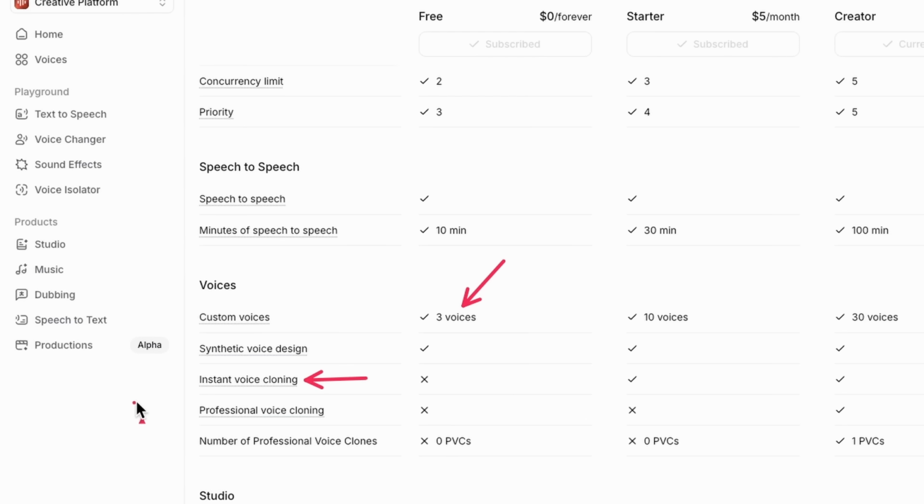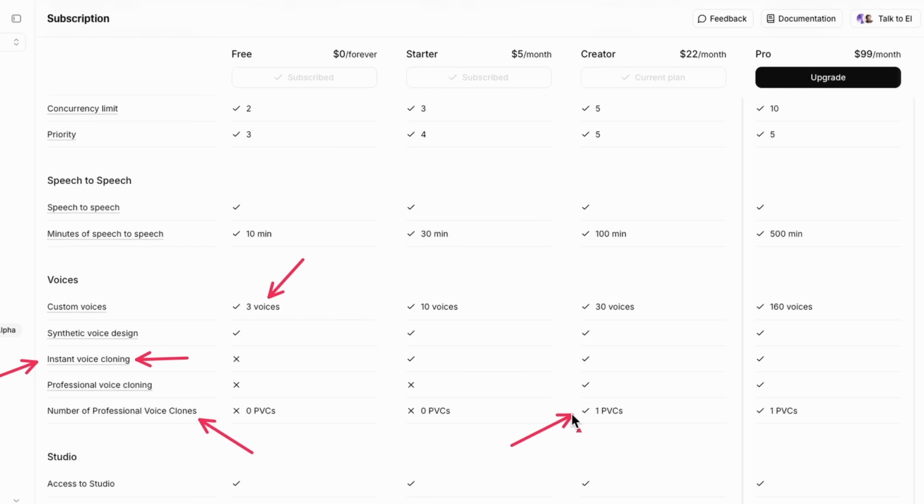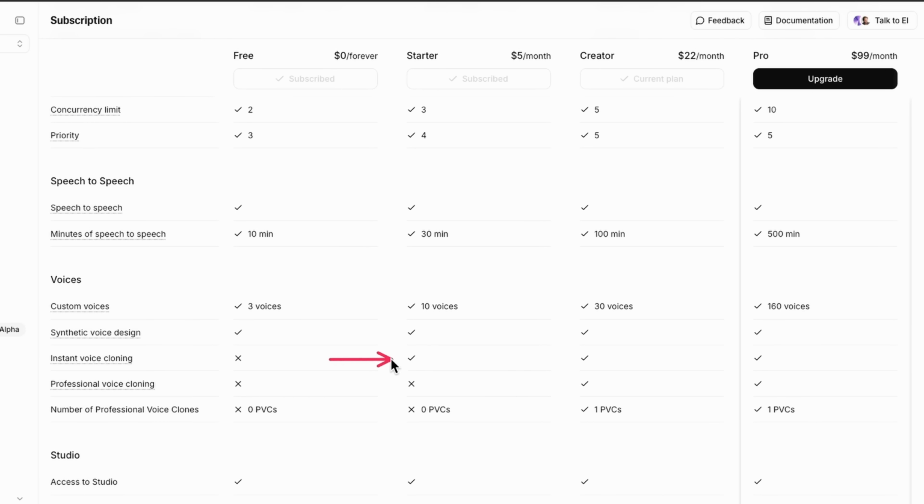And for some people, that instant voice clone sounds really good. However, I have a very weird accent, which is why I need a professional voice clone. To get one of these, you have to get onto the Creator $22 per month plan. So I'd recommend starting with instant voice cloning and seeing if it's good enough. And if you want to take it one step further, try out the professional voice clones, which is the only one that works for me. My instant voice clone sounds like Matthew McConaughey after 10 shots of tequila. So I really want to show you how the professional voice clones work.